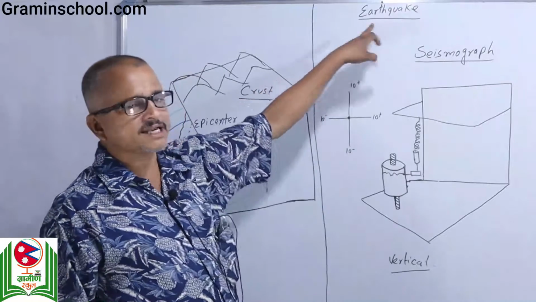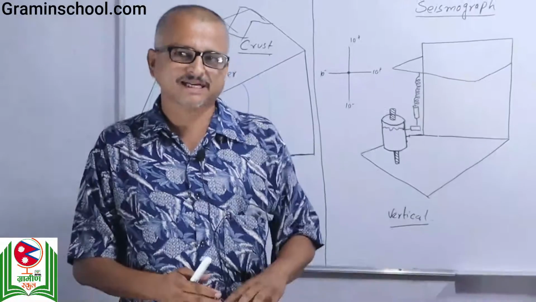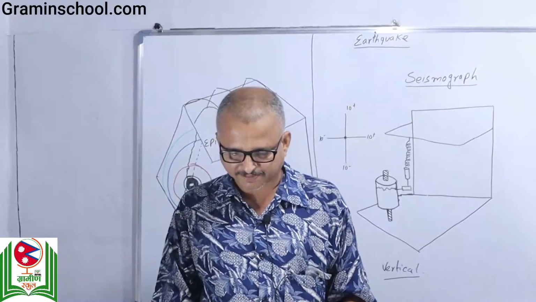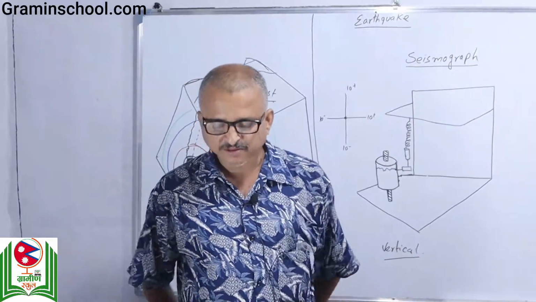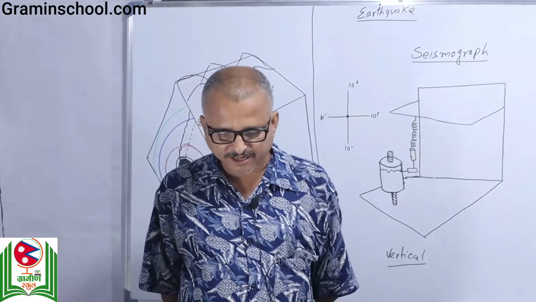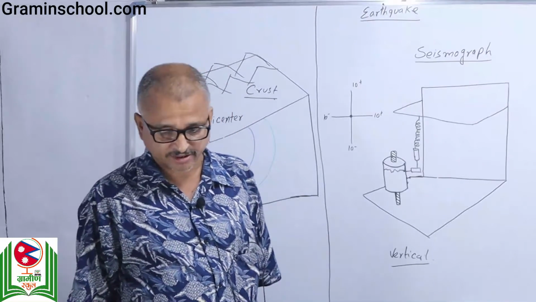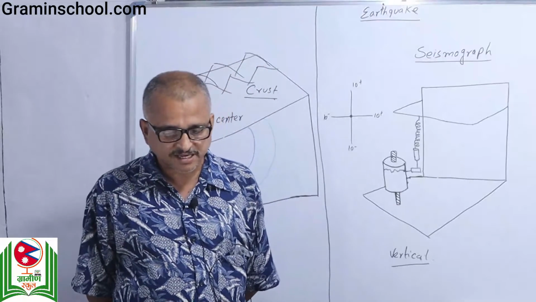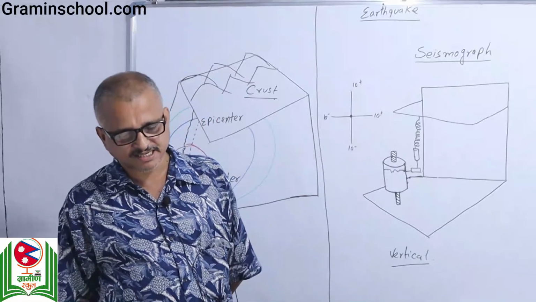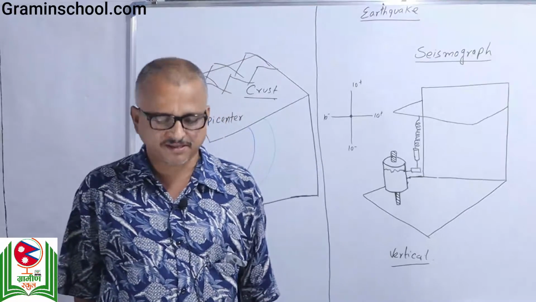What is an earthquake? Shaking of the layer of the crust, for some reason which might be known or unknown. This shaking of the earth's surface is known as an earthquake, and it may be known by another name, tremor. Somewhere quake, somewhere trembler. These are the synonyms of earthquake. The reasons are a geological fault, volcanic activities, landslide, a mine blast or a nuclear test. There may be an earthquake.